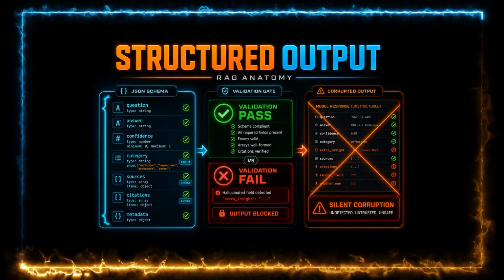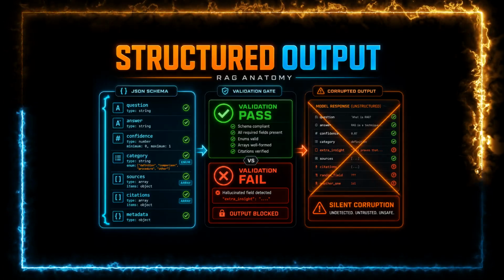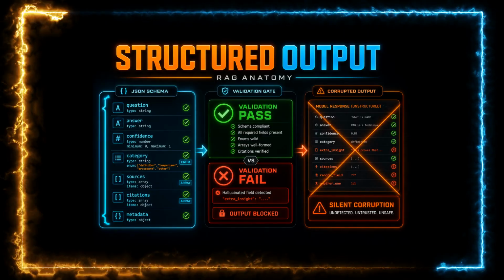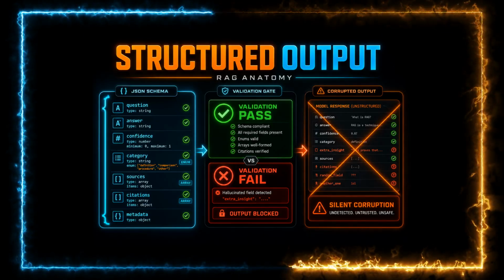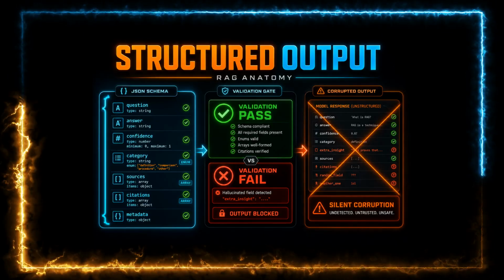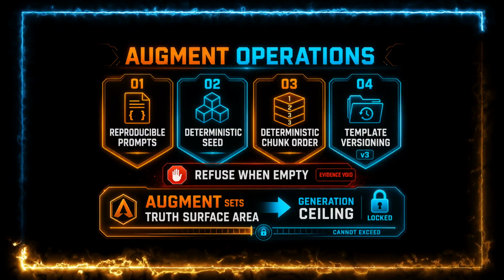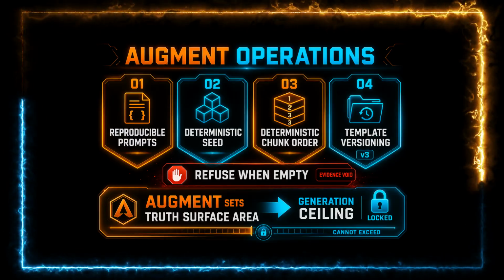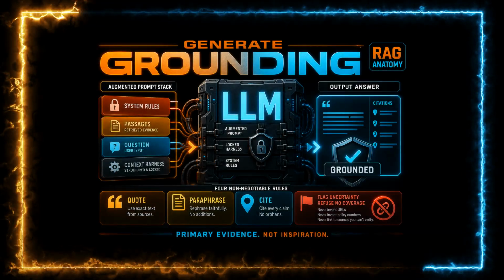Structured outputs, JSON schemas, enums, and citation arrays force answers into predictable formats that downstream systems can reliably consume. Keep schemas strict enough that hallucinated fields fail validation and tests rather than silently corrupting dashboards or application state. Operational mindset: reproducible prompts, deterministic chunk ordering, versioning of templates, refusal when evidence is empty. Augment determines truth surface area. Generation never exceeds it.